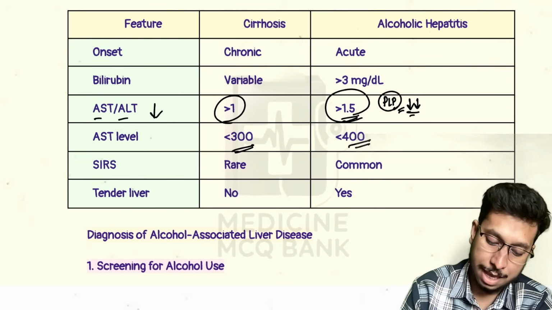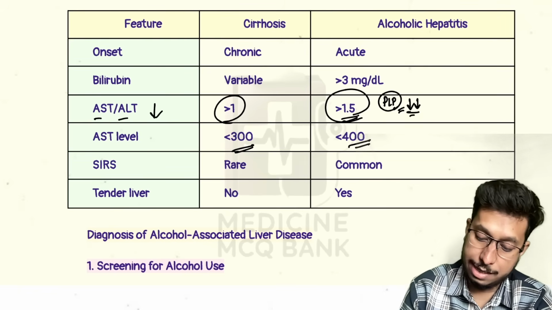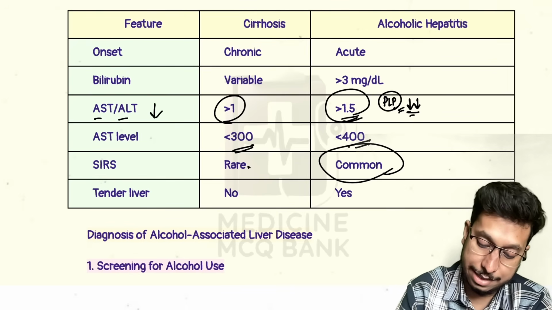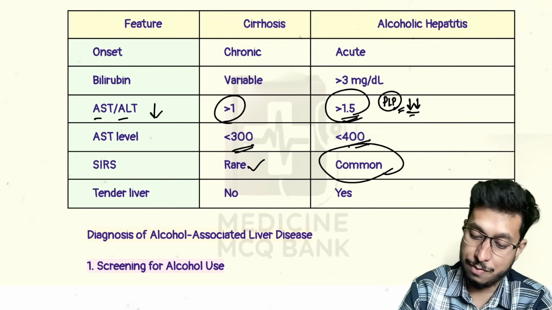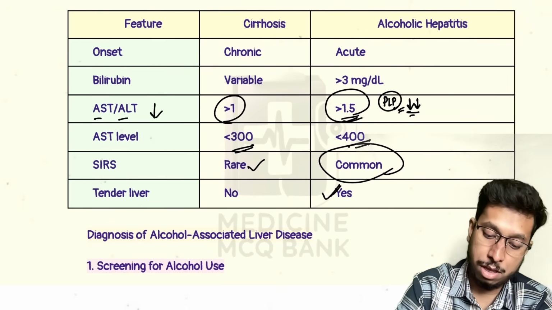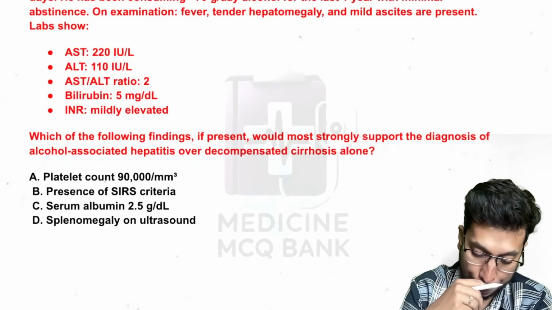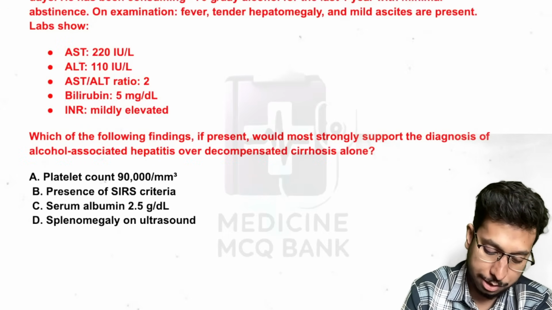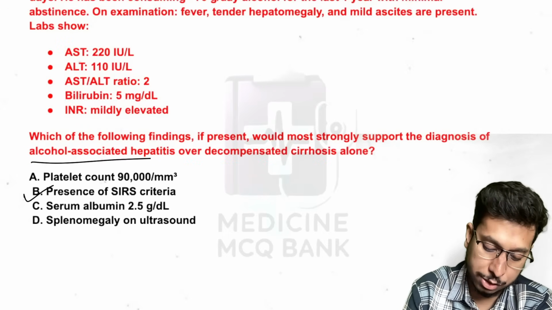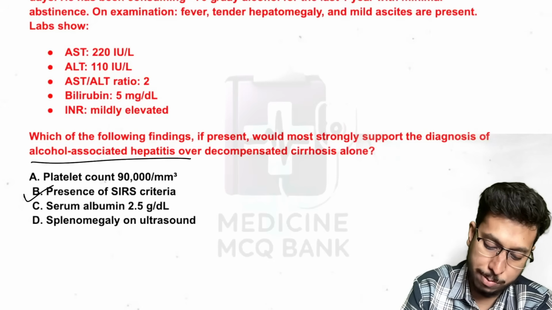Less than 400 in case of alcoholic hepatitis. SIRS criteria is more common in alcoholic hepatitis and it is rare in cirrhosis. Tenderness of liver will be more common in alcoholic hepatitis. Okay, so as you can see here, among this, presence of SIRS criteria goes to a diagnosis of alcohol-associated hepatitis. Thrombocytopenia will be seen in both the cases.